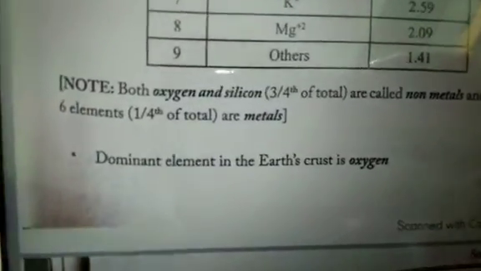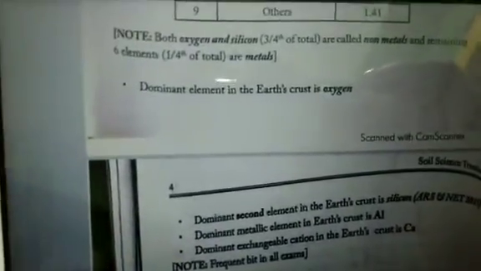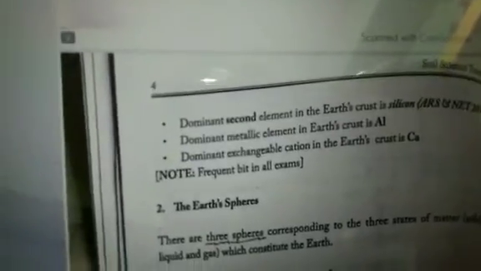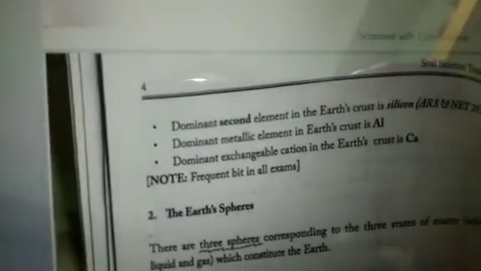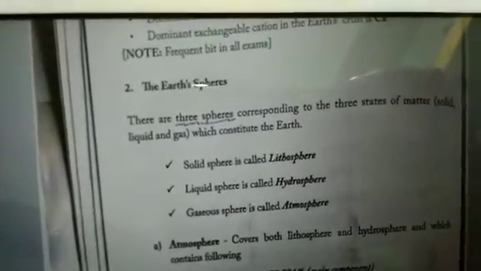They are only 1/4. An important question comes like this: the dominant element in the earth crust is oxygen, and the second dominant is silicon. The dominant metallic element is aluminium. And the dominant exchangeable cation in the earth crust is calcium. Then comes the earth spheres. There are 3 spheres. Solid is lithosphere, hydrosphere is the liquid portion, and the gaseous portion is atmosphere.